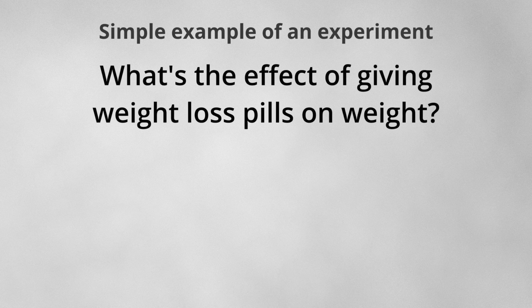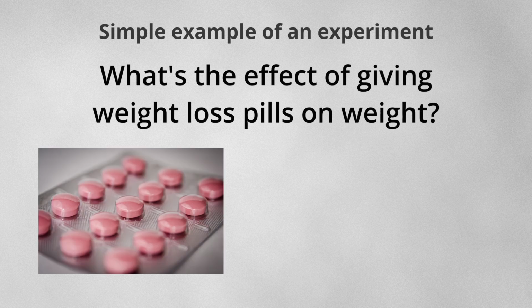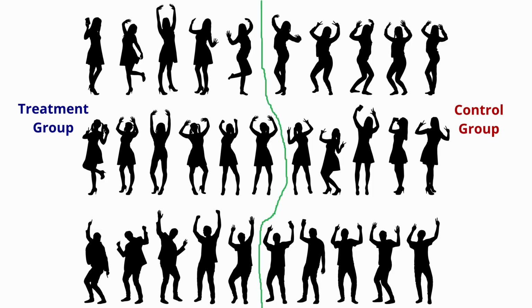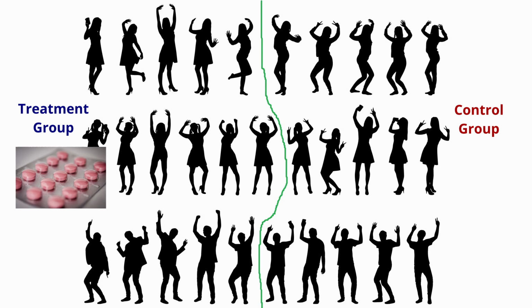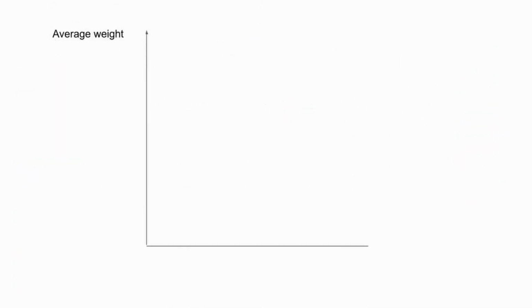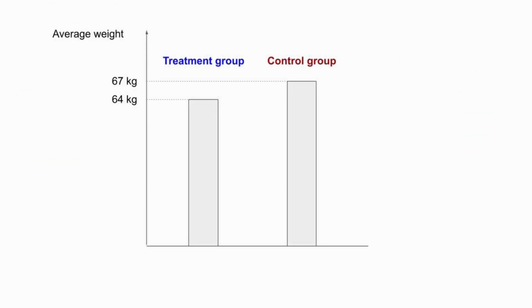Here's a simple example of an experiment. Suppose you wanted to test the effect of giving weight loss pills on weight. You'd get a bunch of participants and split them into two groups. You'd then give weight loss pills to only one group. After a few weeks, you calculate the average weight of participants in both groups. In this case, the average difference is 3 kilograms.